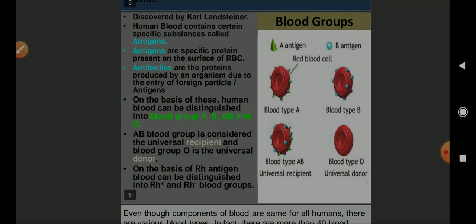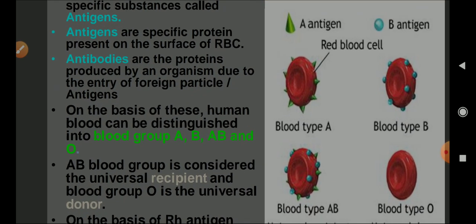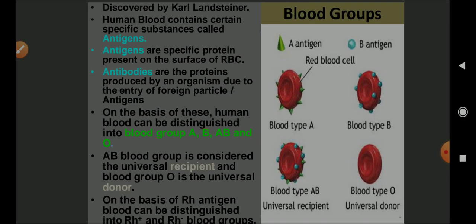AB blood group is considered to be the universal recipient and the blood group O is considered as the universal donor. On the basis of RH antigen, which was found from the rhesus monkey, blood can be distinguished as RH positive and RH negative. If you see the figure here, I have shown you very clearly that blood group A has antigen A. Blood group B has proteins on the surface of RBC acting as antigen B. Blood group AB has both antigen A and antigen B, while blood group O does not have any proteins on the surface, so it is devoid of antigens.